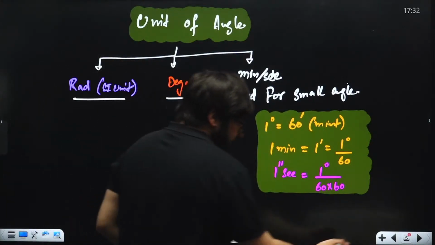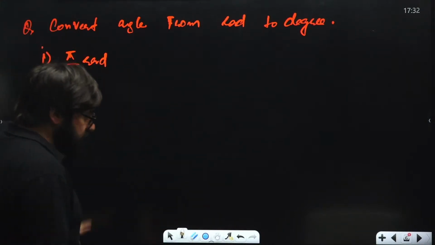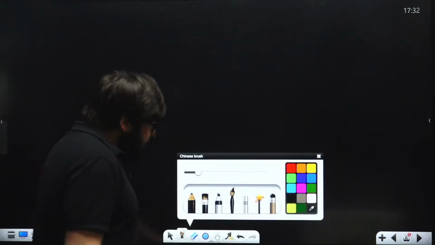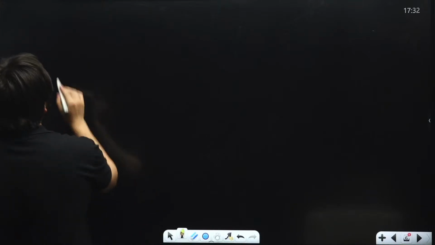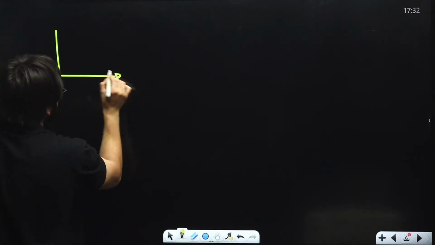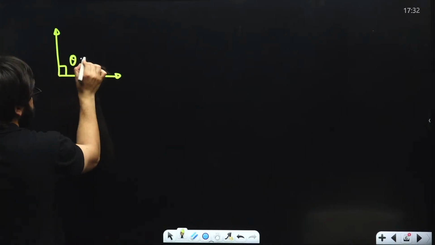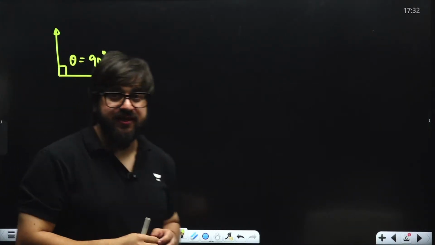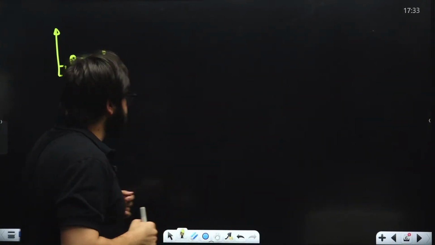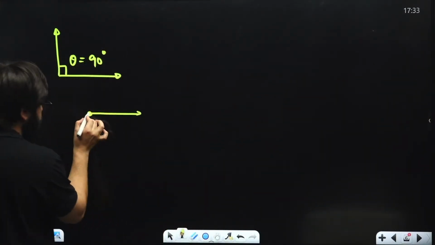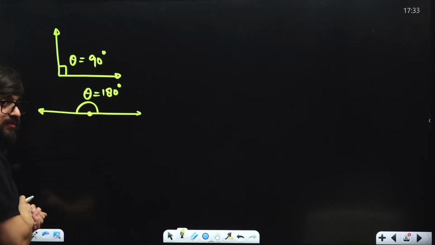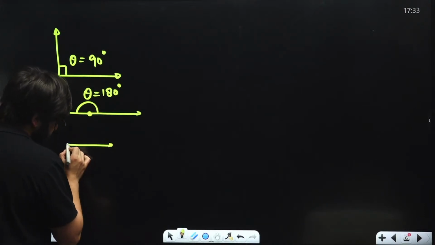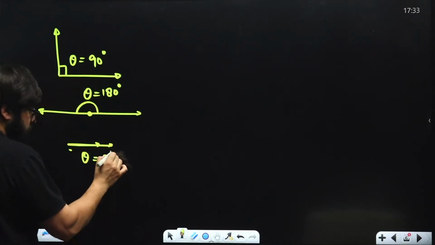Now, my dear friends, let's talk about, first of all, see, everybody of you must have seen this once in your lifetime. Let's suppose if we have got 2 lines over here, how much is the angle between 2 lines? Everybody knows that, sir, this is 90 degrees when they are perpendicular. If I have got one line over here and another line over here in a straight line, theta is equal to 180 degrees. And if we have one line and another line parallel to it, theta is equal to 0 degrees in this case.